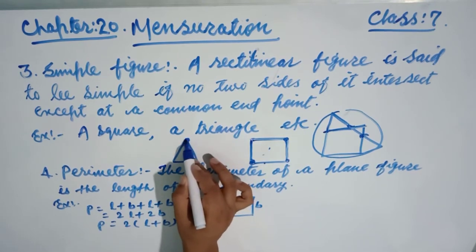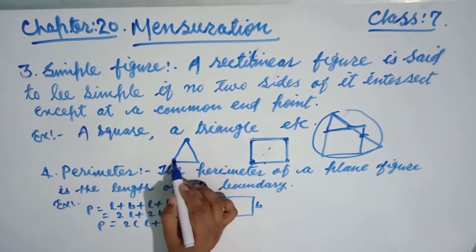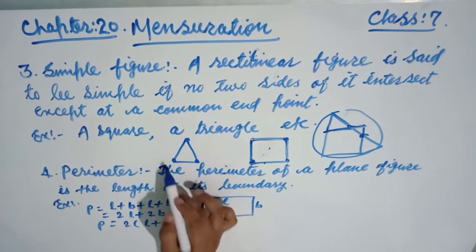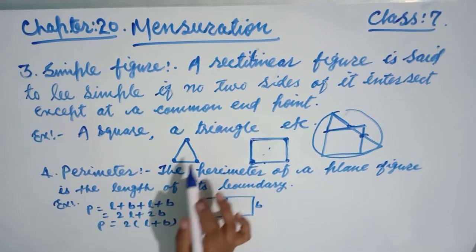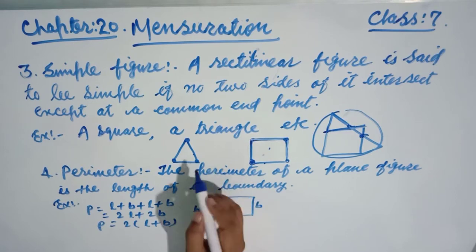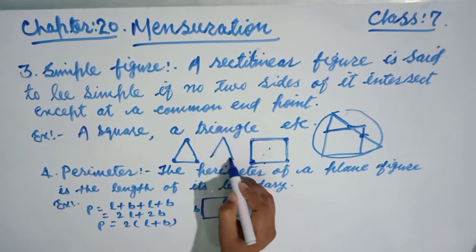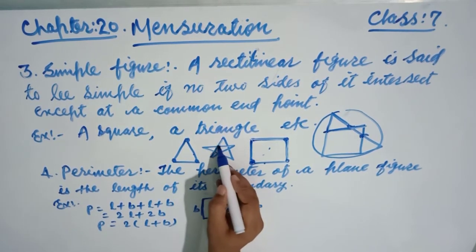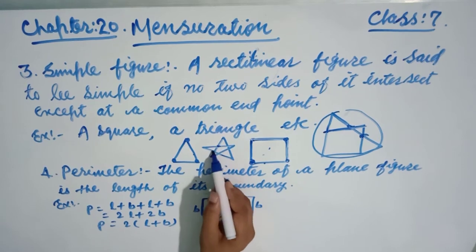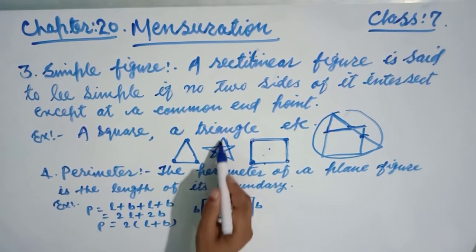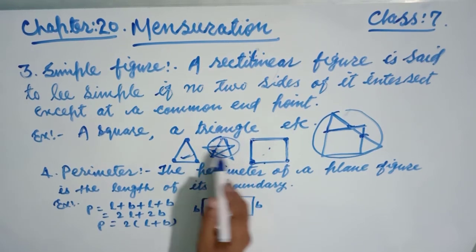Suppose these are the common endpoints. Except for these common endpoints, any two sides do not intersect each other. Suppose, in this figure, this is not a simple figure, because this side and this side intersect at this point, and this side and this side intersect at these points. So this is not a simple figure, but this one is a simple figure.